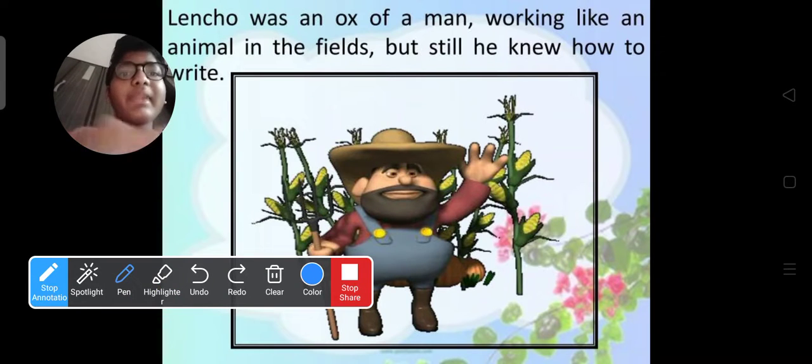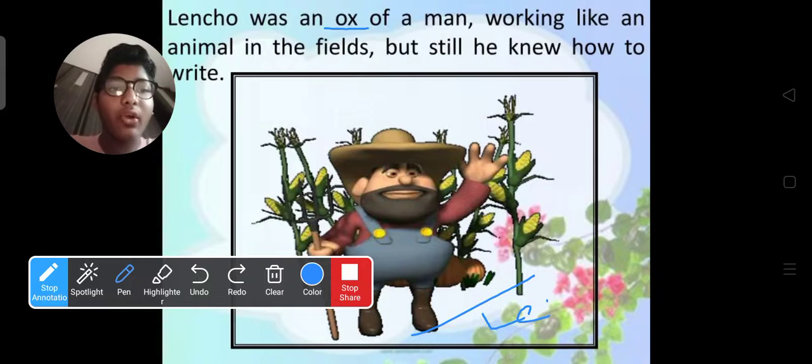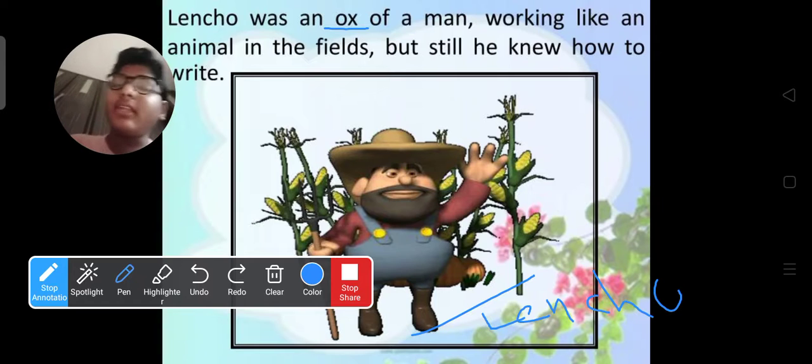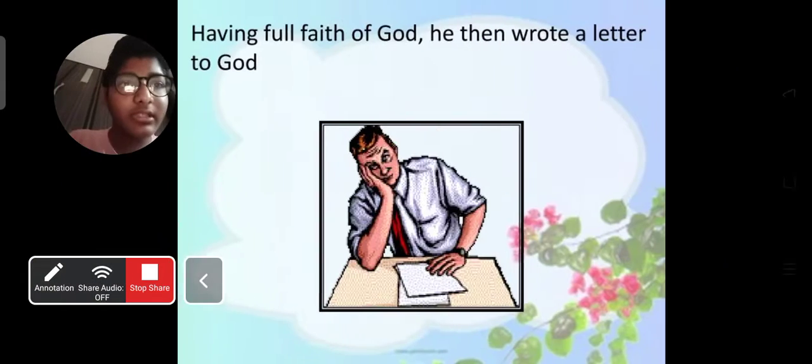Let's see, guys. Lencho was an ox of a man, working like an animal in the fields, but still he knew how to write. Here, ox means, we know how oxen work in the fields. For the crop, oxen used to work very hard in the fields, and Lencho is also an ox, but still he knows how to write letters. Let us see, guys, what happened.